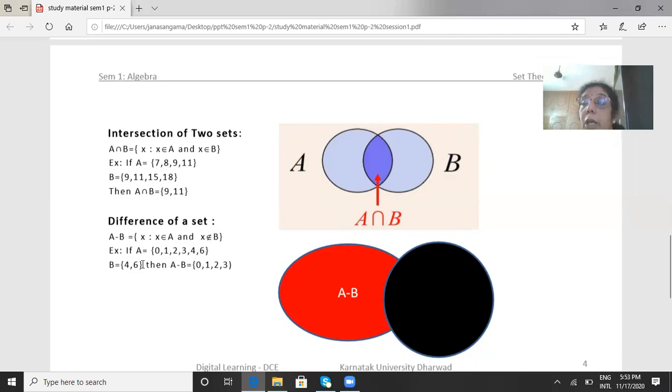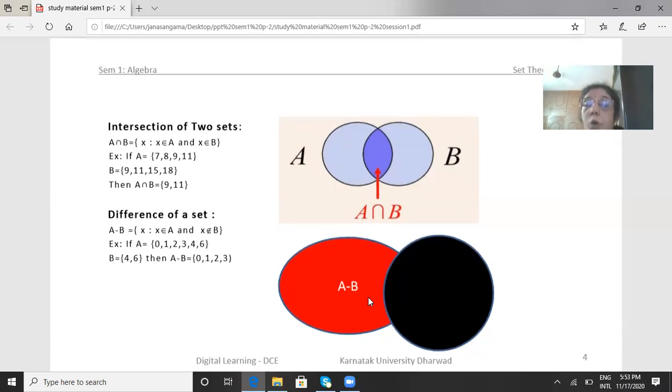In A minus B, you have to write the elements which only belong to A and which do not belong to B. Now 0, yes, 0 is not there in B, so write 0. 1 is not there in B, so write 1. 2 is not there in B, so write 2. 3, yes, but 4 and 6 belong to B also, so we can't write 4 and 6. So elements which do not belong to B but belong to A are 0, 1, 2, 3. See, I have shown by black. Black means it does not belong. So the red picture shows A minus B.